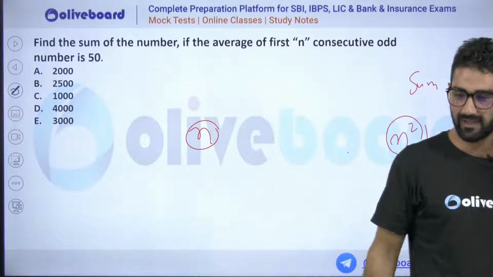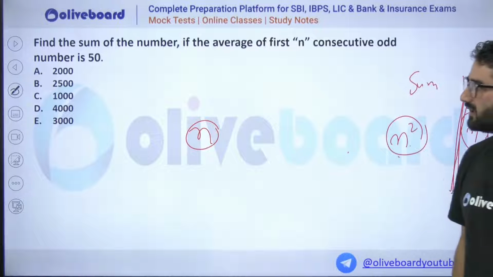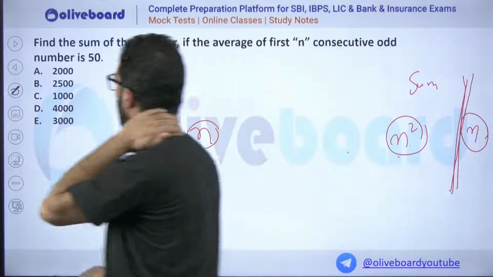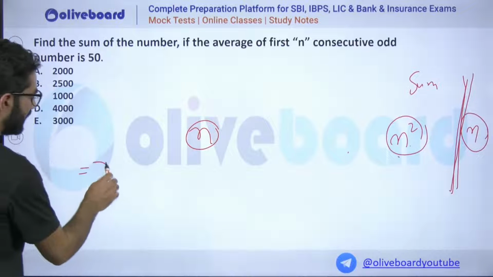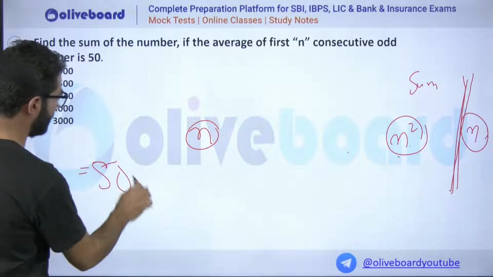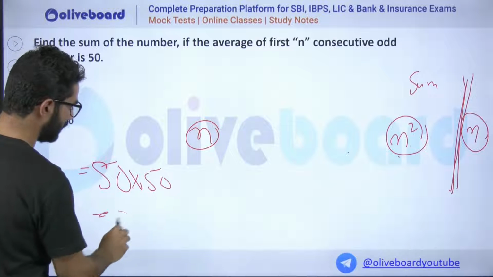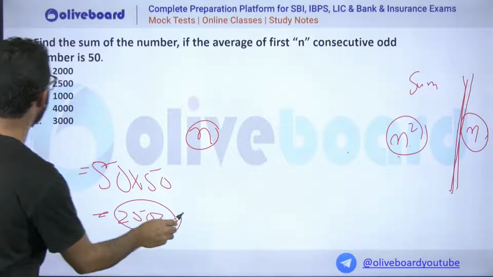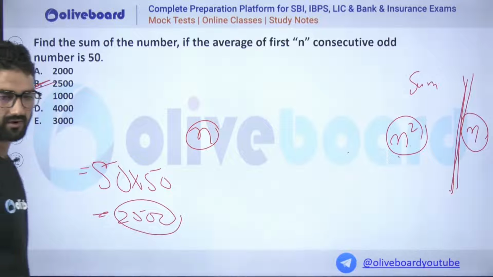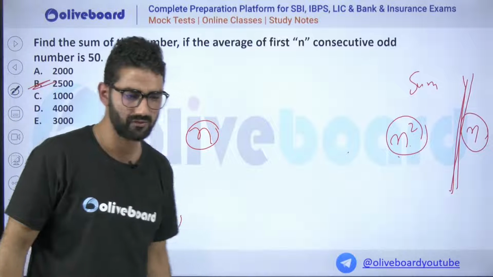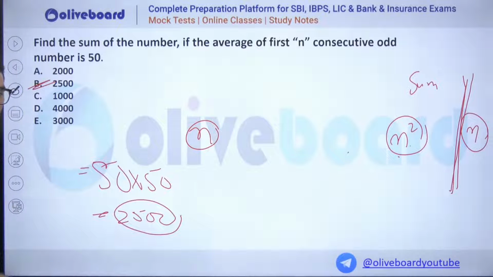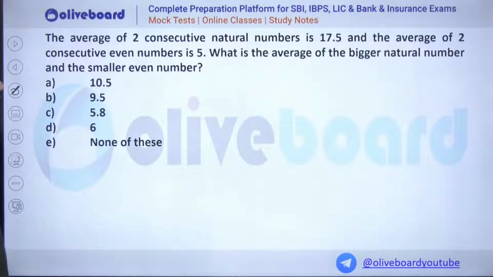Simply, now average is this, sum is this, so for this question that will be how much? Sir, it is 50 into 50, that will be 2500. Okay, you got the value, that will be option number B. It was quite simple. Now if you know the concept, you just apply it and go ahead. Okay, go ahead my dear.